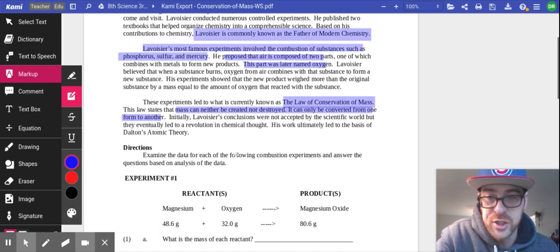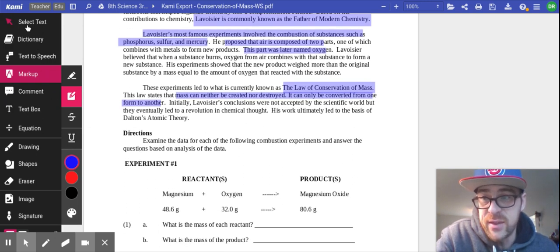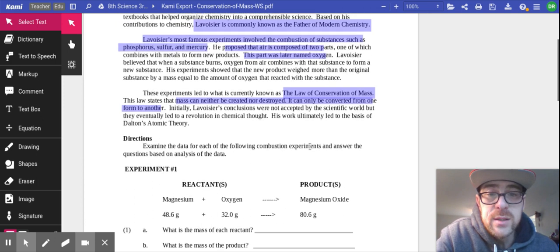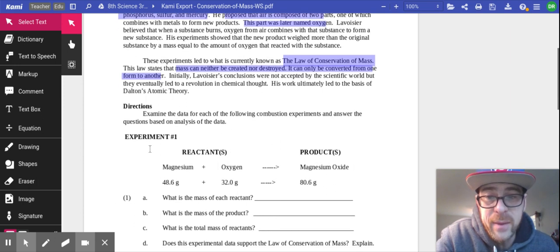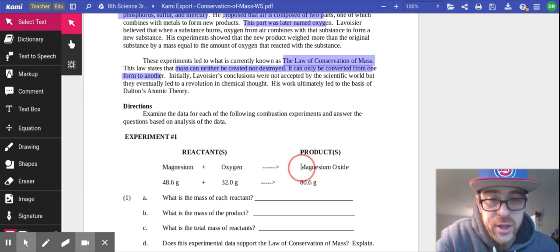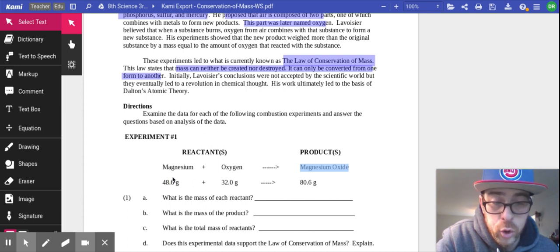Cool. So let's go to the directions. The directions say this: Examine the data for each of the following combustion experiments and answer the questions based on the analysis of the data. So let's review real quick. Since the law of conservation of mass says that mass can neither be created nor destroyed, it only changes form, then that means that everything on the left side of the chemical equation has to equal everything on the right side, because we can't just make something disappear or create it out of thin air.